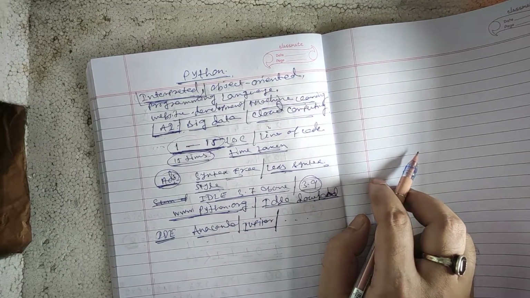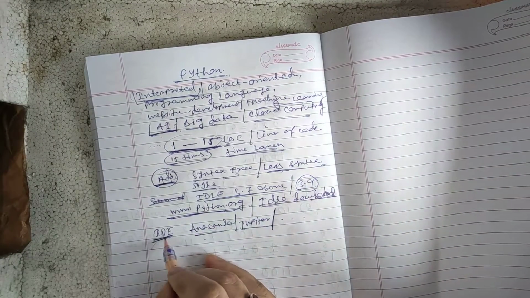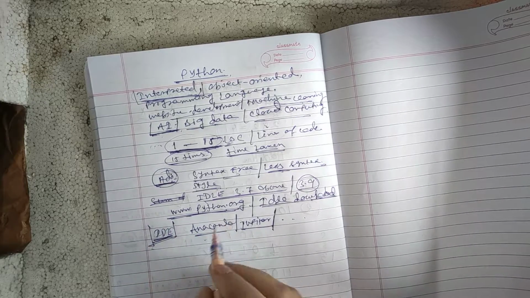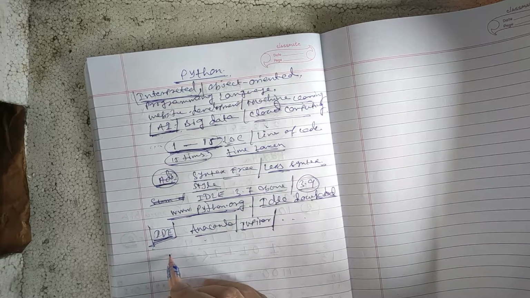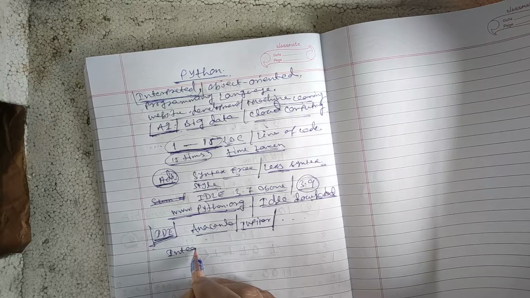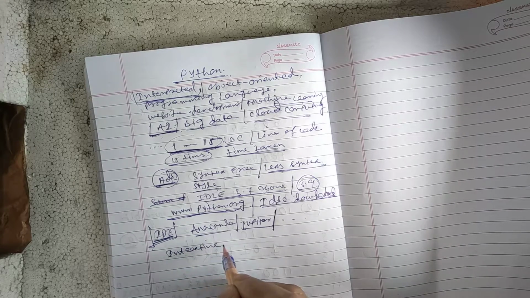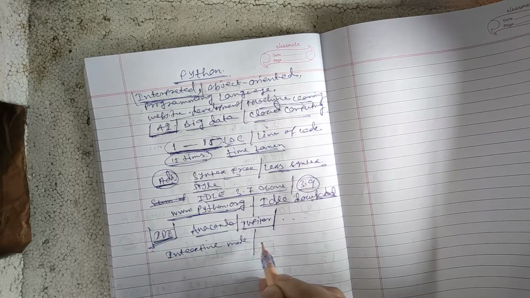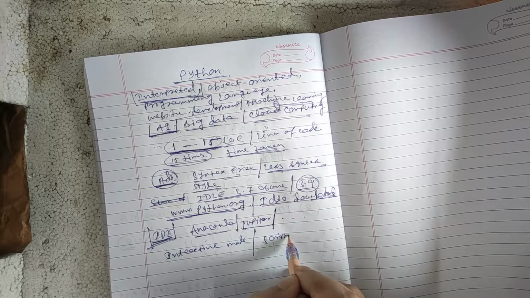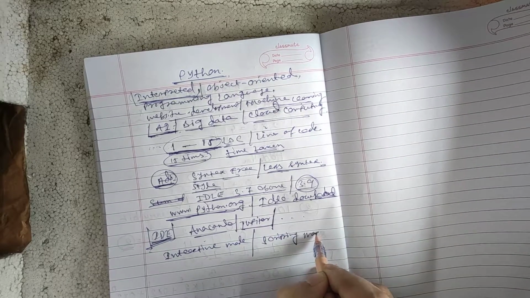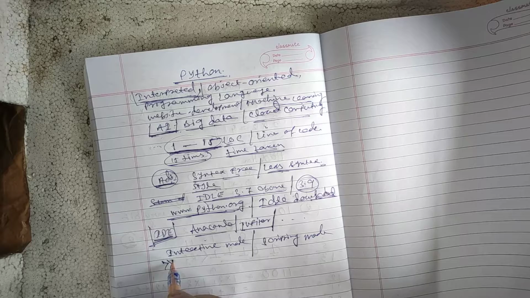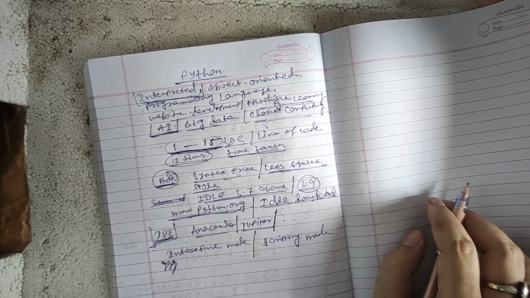Okay, so now we are going to discuss IDLE, because we are going for IDLE. IDLE basically has two modes. One is interactive mode, and another one is scripting mode. In interactive mode there are three greater-than signs in the command line section, like this, that means this is the interactive mode.